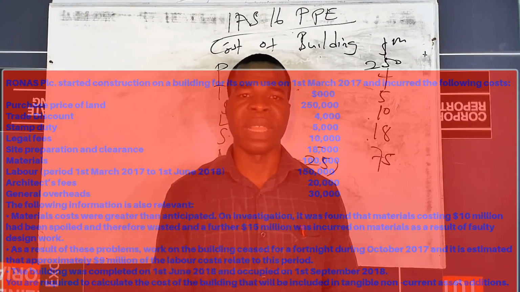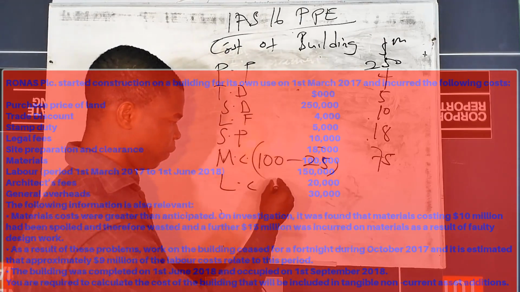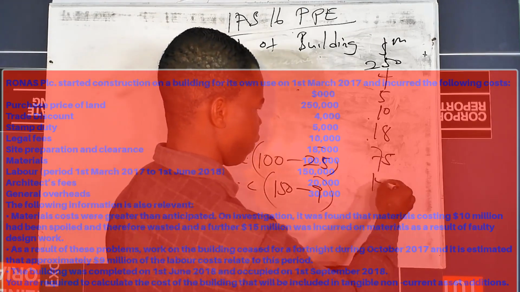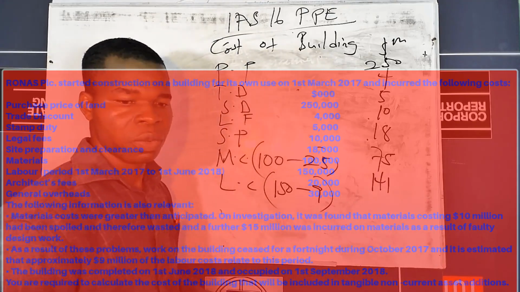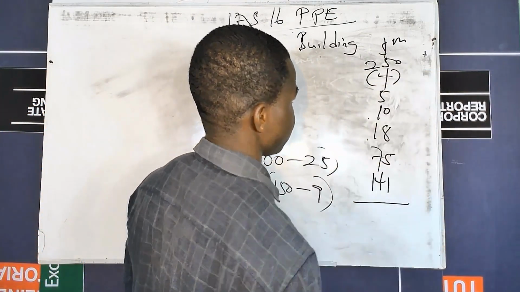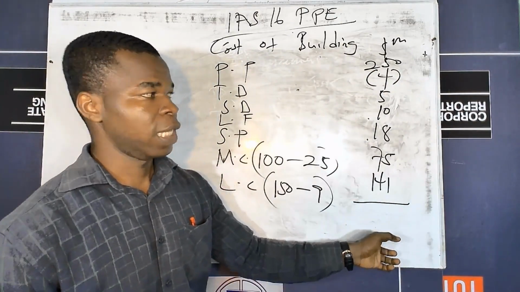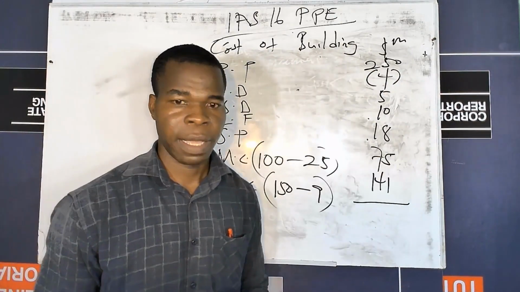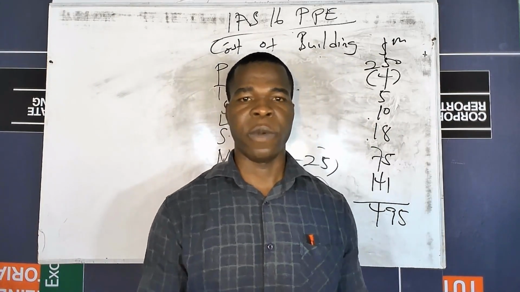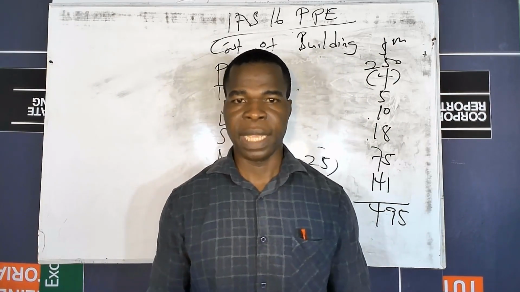So what we are supposed to do is take it from the labor cost. The labor cost given to us was 150. So we will less the 9 from it, and this will give us $141. So this will be the cost to be captured. Remember that the trade discount, we will less it, so it's supposed to be in brackets. And then if you add all these, the total value that you get becomes the cost of the asset. So these are the few things you're supposed to take into consideration when you are looking for the element of cost under property, plant and equipment, that is IAS 16.